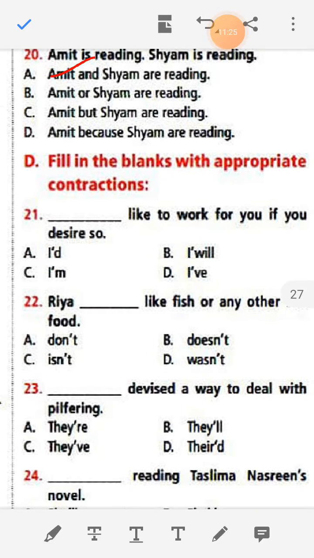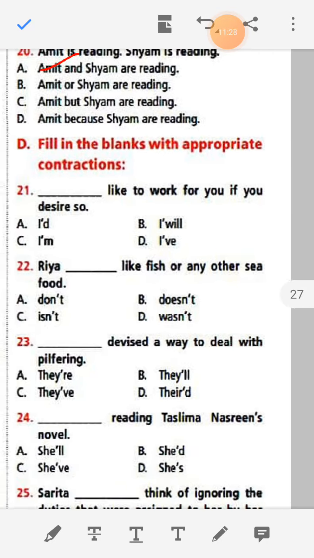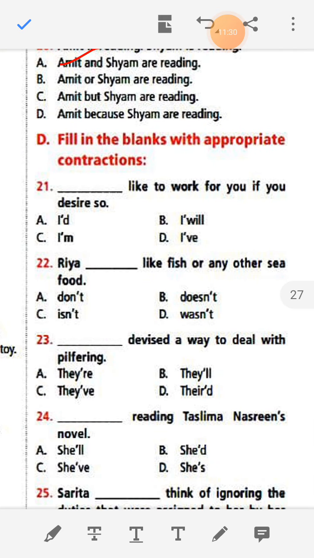Fill in the blanks with appropriate contractions. So first we know what contractions are. What is a contraction? A contraction is a shortened form. Shortened means short, small. A contraction is a shortened form of a word that omits certain letters or sounds, meaning something we need to leave out.